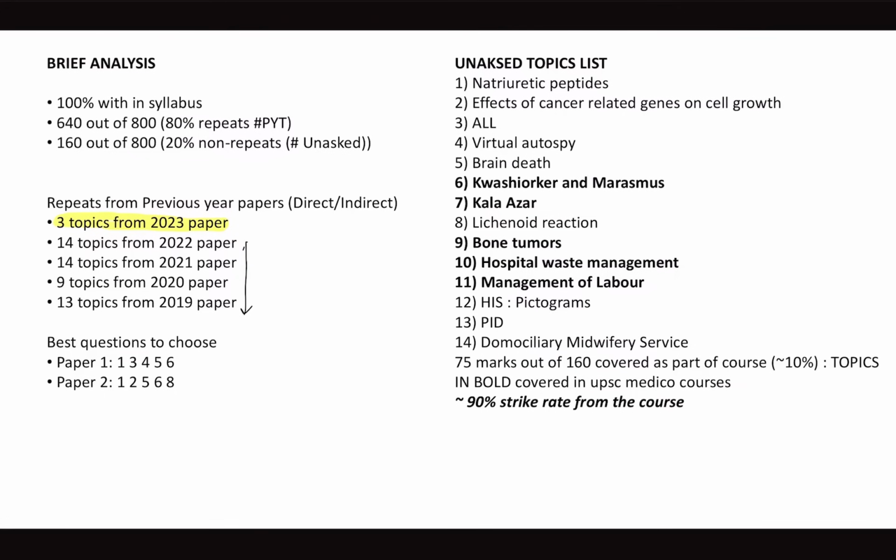So this is the first take home: if you're targeting 2025, you should be perfect with papers from 2023 to 2020. But again, there are always surprises with UPSC. So in that sense, there is no harm in actually mastering the 2024 paper 2, right?